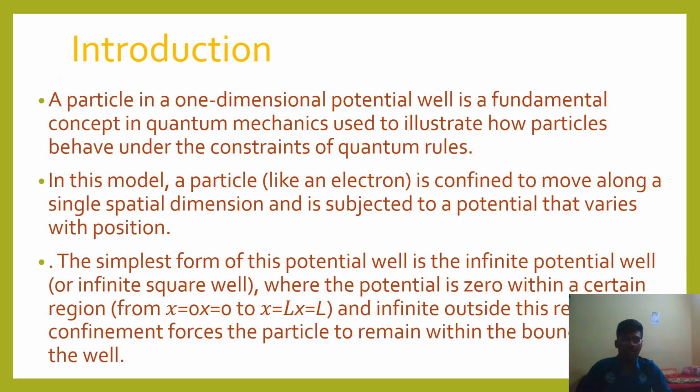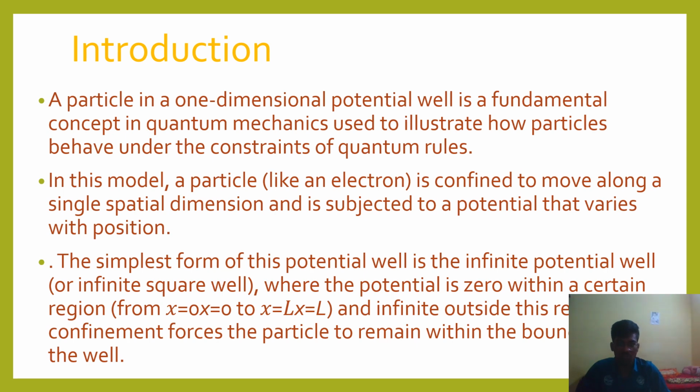Introduction. A particle in a one-dimensional potential is a fundamental concept in quantum mechanics used to illustrate how particles behave under the constraints of quantum rules. In this model, a particle like an electron is confined to move along a single spatial dimension and is subjected to a potential that varies with position. A particle has some velocity, some position, some acceleration. These are some basic terminology used.